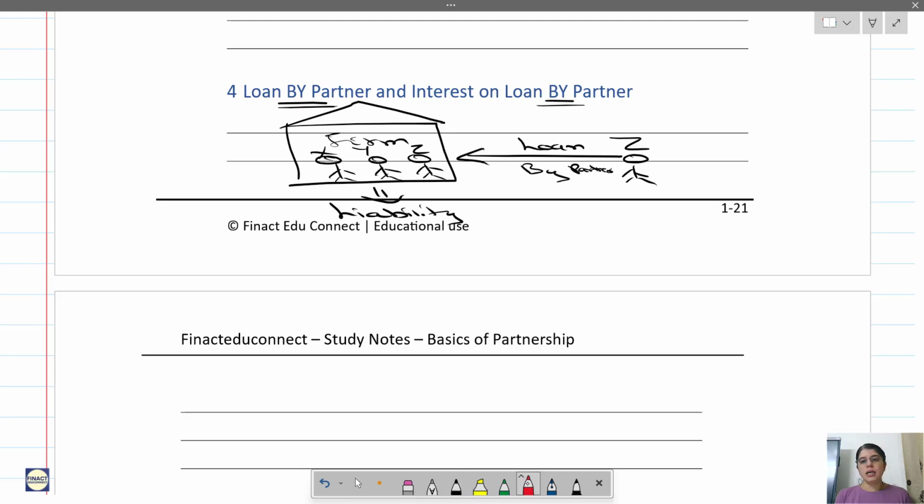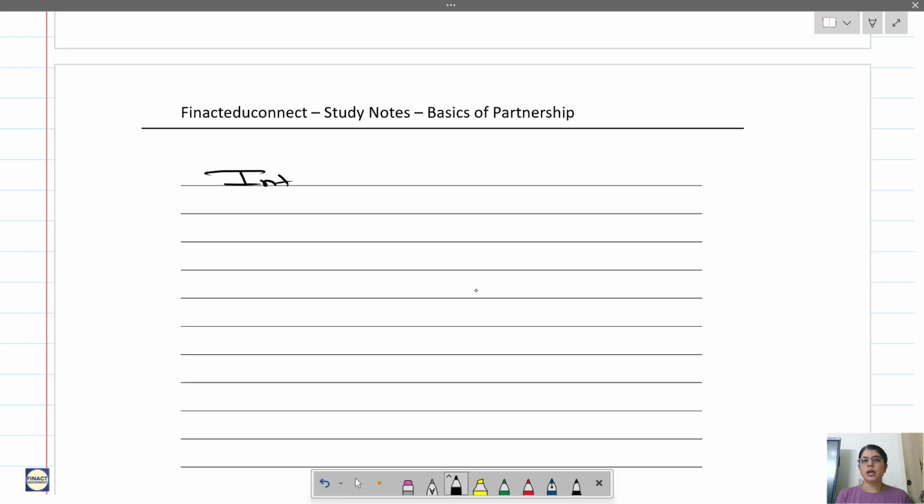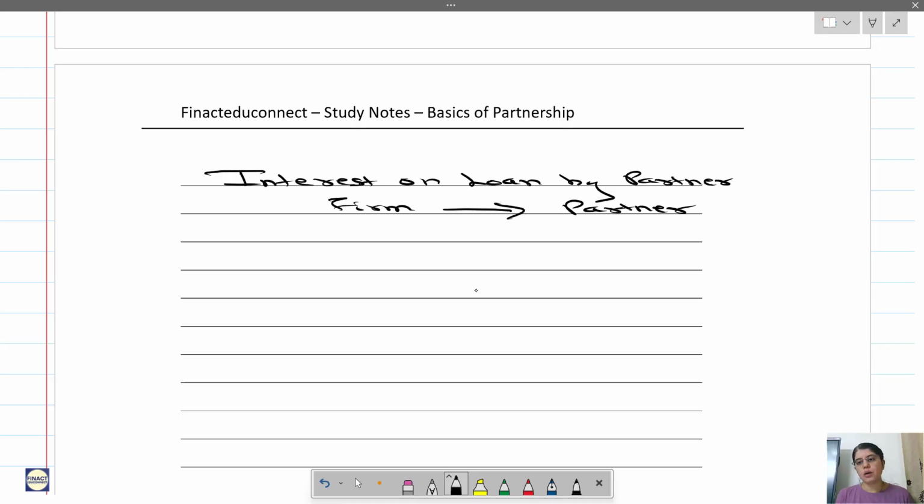Now see, in this, interest on loan will be paid by the firm to the partner, correct? So see, there are two interest on loan: interest on loan to partner, and interest on loan by partner. Now this interest on loan by partner has to be paid by the firm to the partner. So from the firm's point of view, this is an expense. Now remember, I am not writing it as like expense. It is an expense.